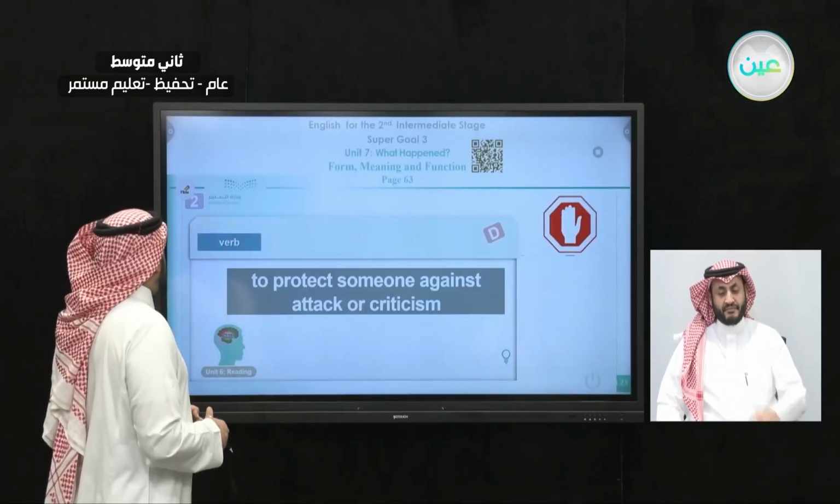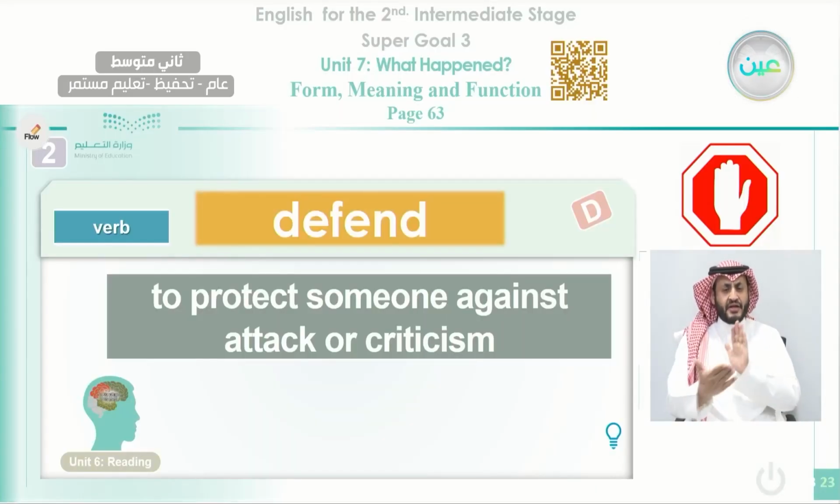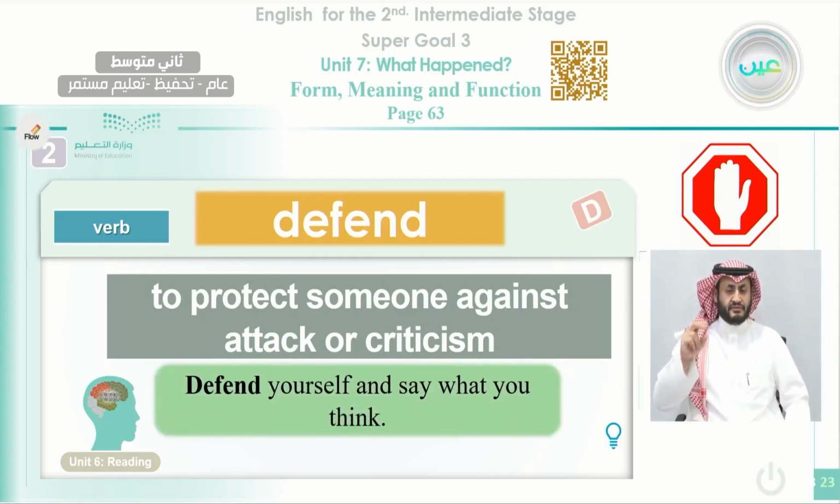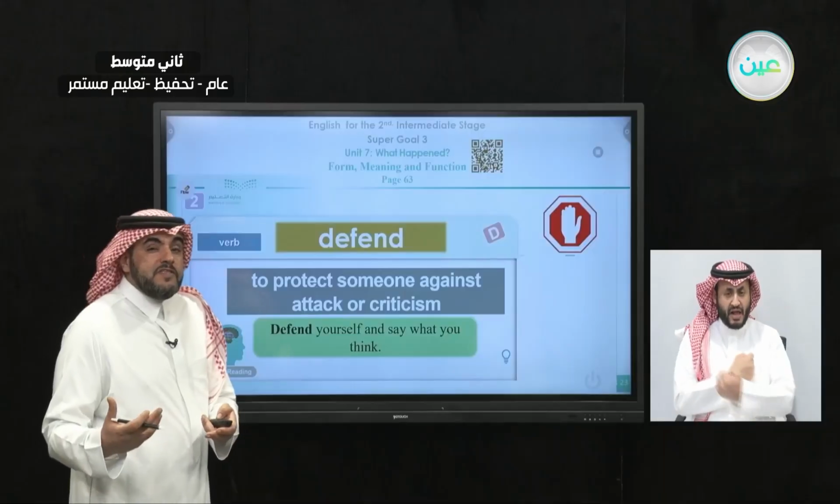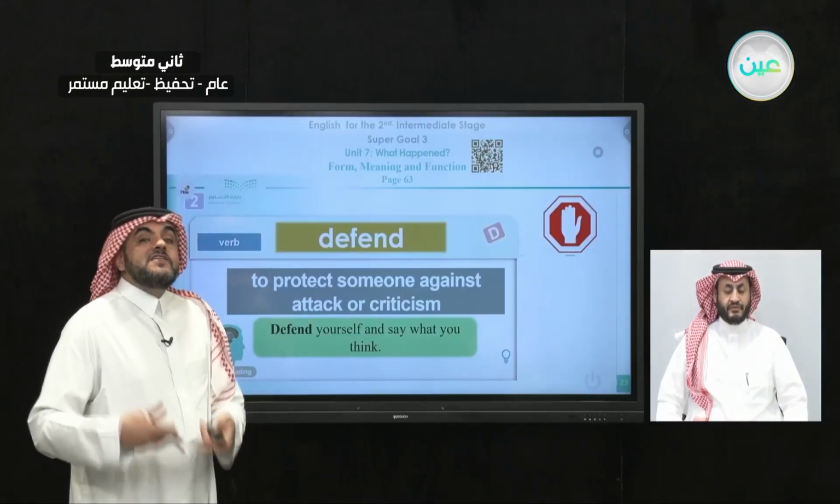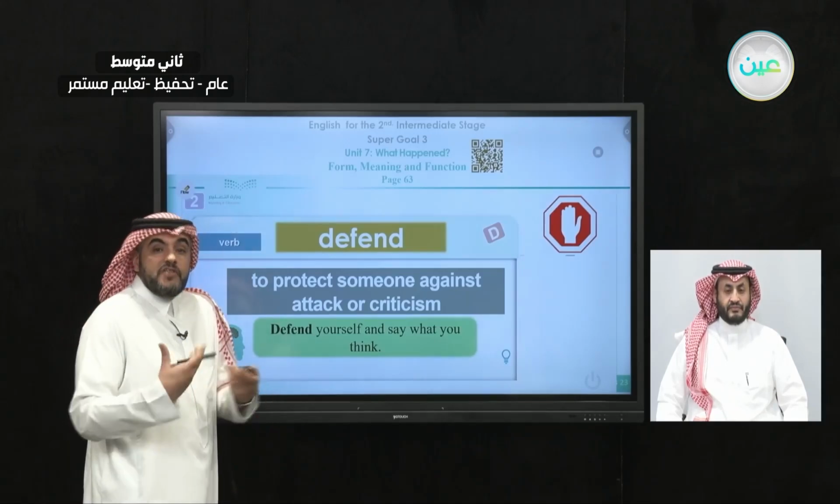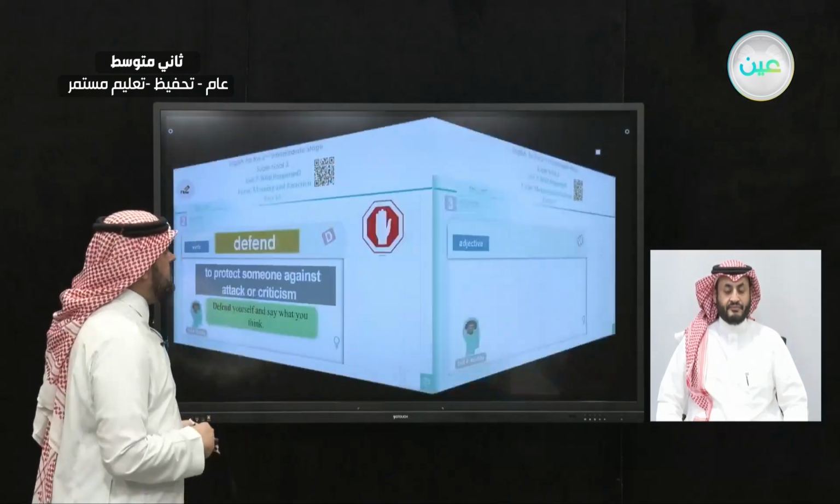And here we have another verb also, to protect someone against attack or criticism, that is defend. To defend yourself means to protect yourself. Okay, defend yourself and say what you think. This is also one of the pieces of advice that you need to carry out when somebody says bad things about you. You have to defend yourself, to protect yourself against this person.